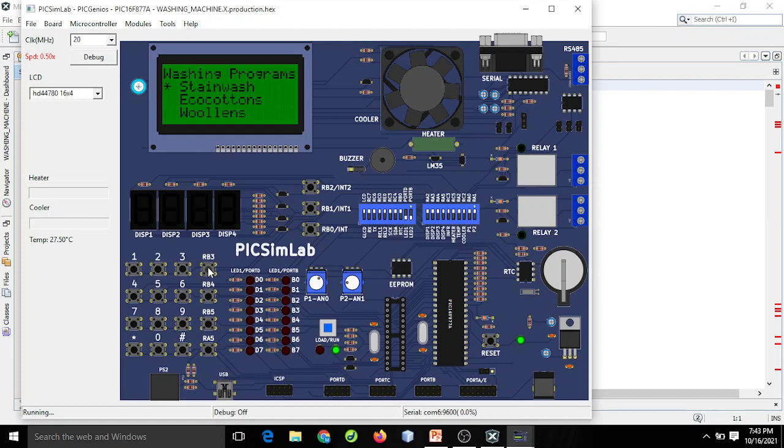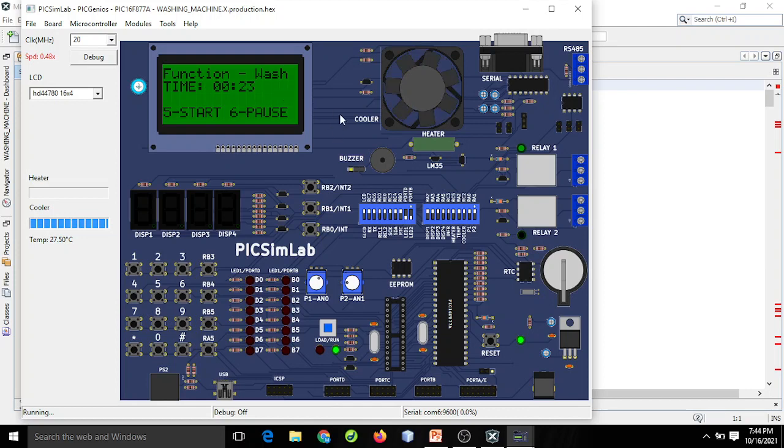Long press for 20 seconds. Water levels have been displayed: auto, low, high. Let me select high for now. Now we have got the start stop screen. Let me start the program. There is a timer of 28 seconds. It takes 28 seconds to complete the program. Also the fan is getting on. The fan is on while the program is going on.